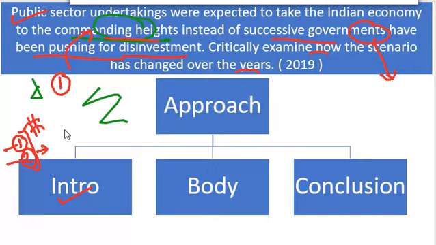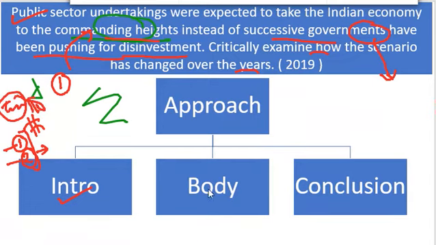At that point of time he was expecting that these PSUs will bring development, and the Indian economy will move on to the commanding heights. So this temple of modern India is the buzzword that you can use insofar as the introduction of this question is concerned.